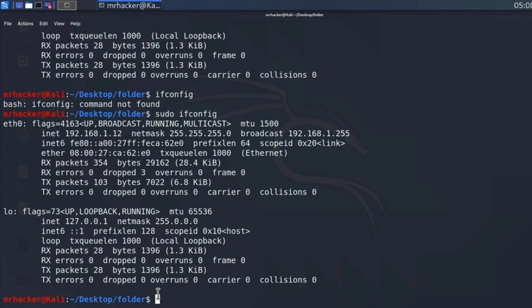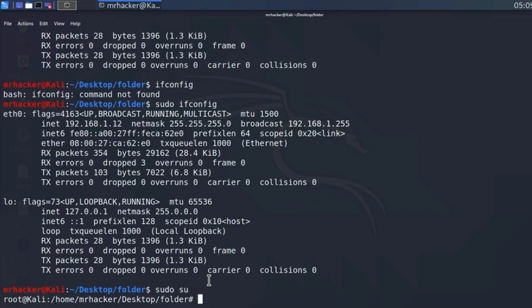There is one cool trick so you don't have to type sudo before every command, is to run at the beginning sudo and then su. Press enter, and if you're running sudo for the first time inside of one terminal session, it will ask you for your password and then it will log in into the root terminal. So everything you run from now on, you will run as a root account.